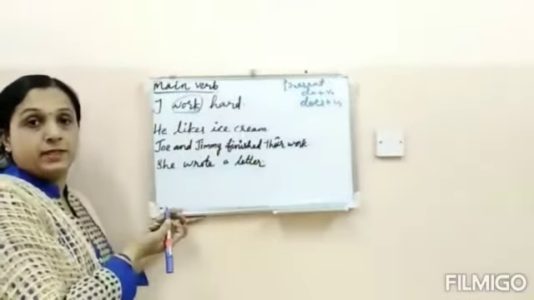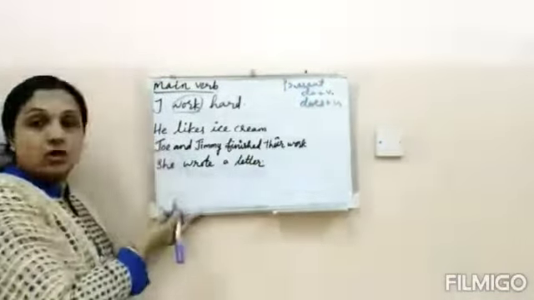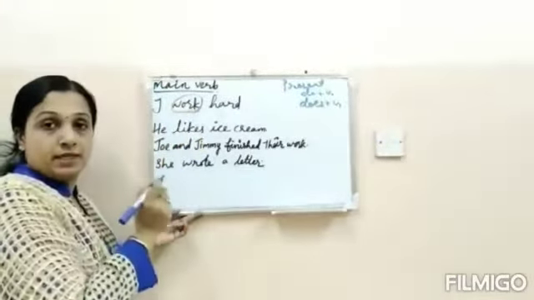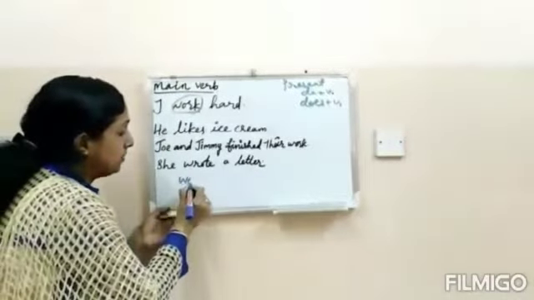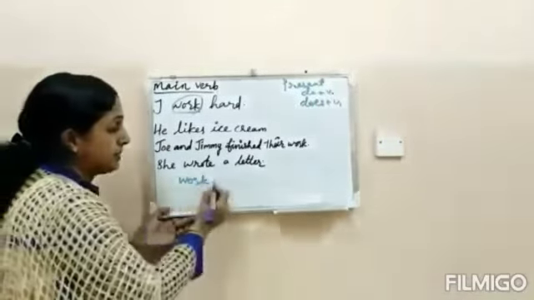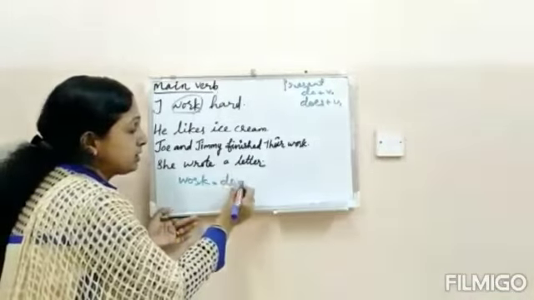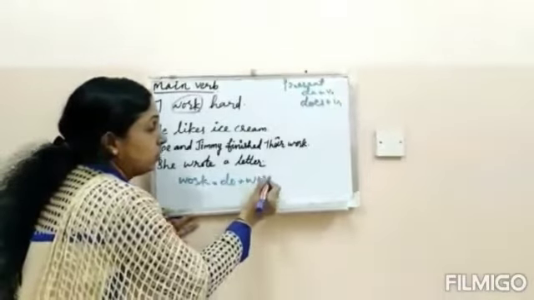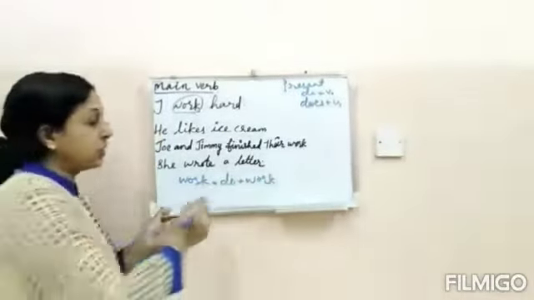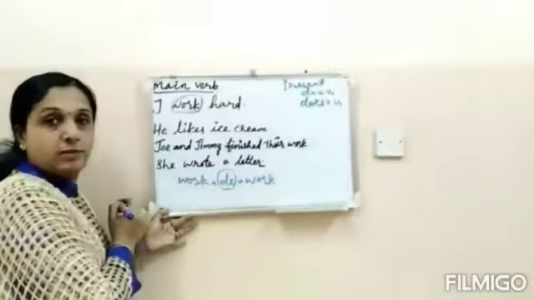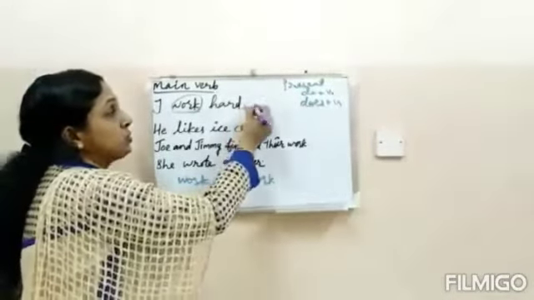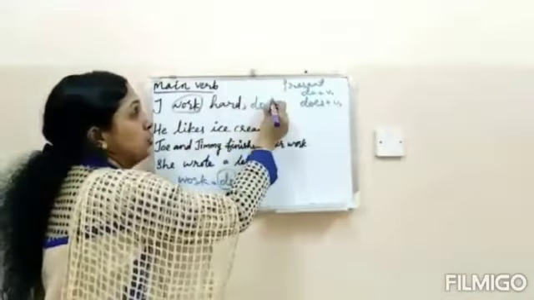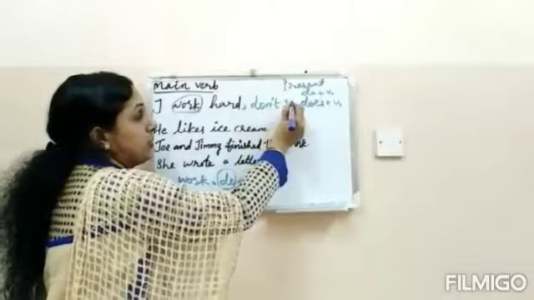How can you find an auxiliary out of this? You must know the tense of this verb, that is present tense. Do plus the base form of the verb, work. So we got the auxiliary verb here: do. This is a positive sentence, so don't I? Question mark.